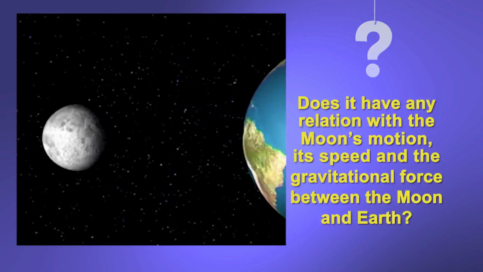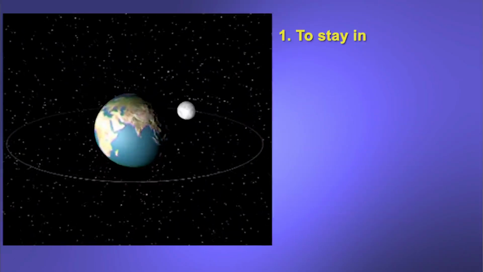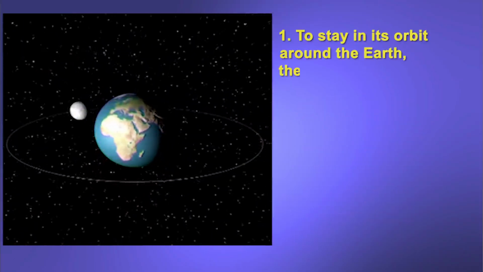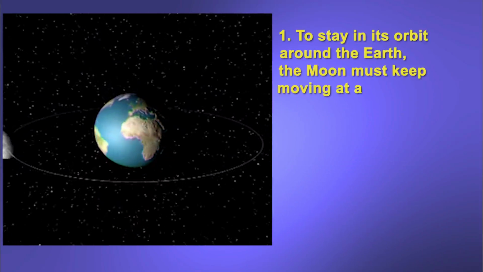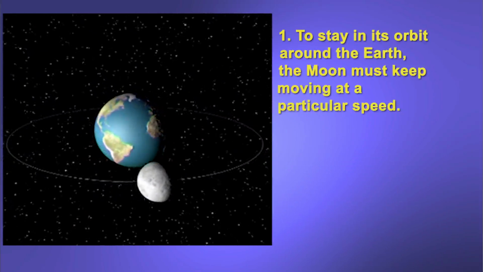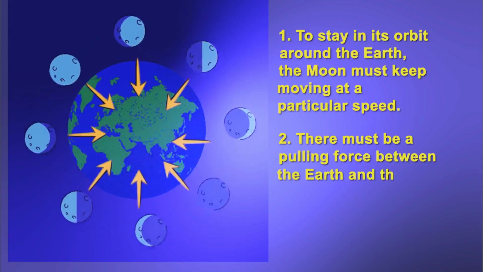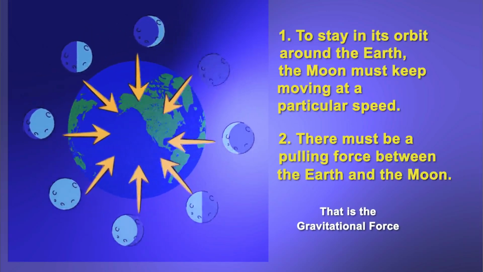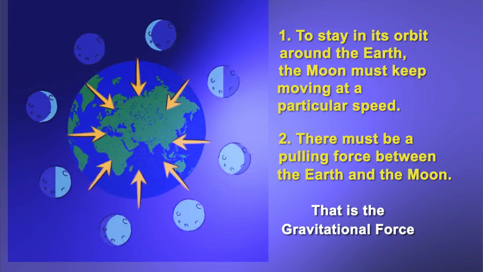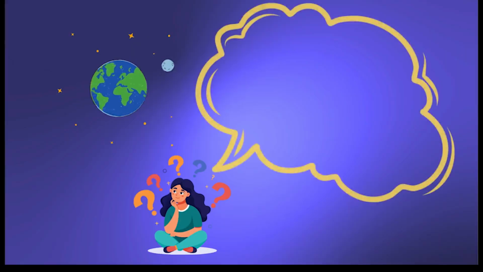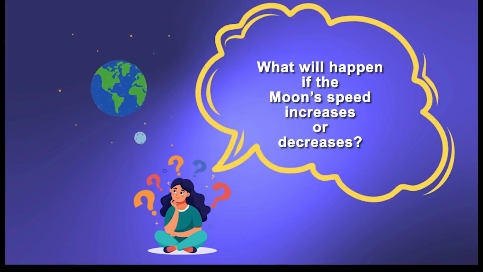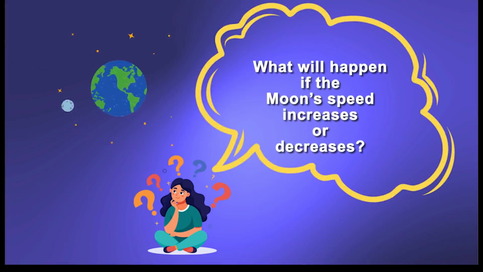From these experiments, we can conclude, to stay in its orbit around the Earth, the moon must keep moving at a particular speed. There must be a pulling force between the Earth and the Moon. That is the gravitational force. Now think, what will happen if the Moon's speed increases or decreases?